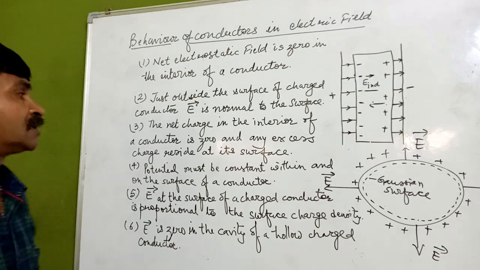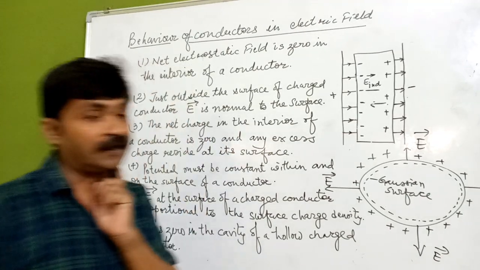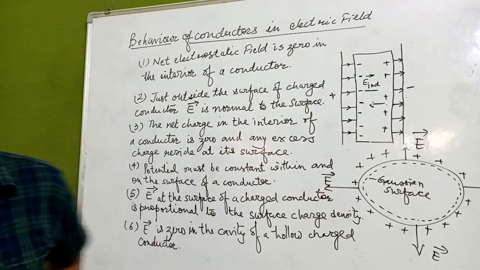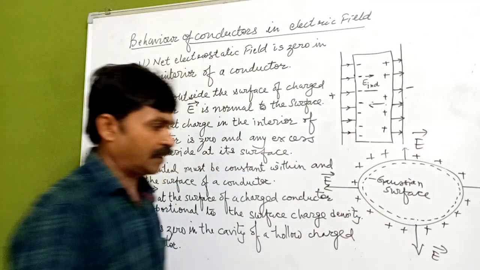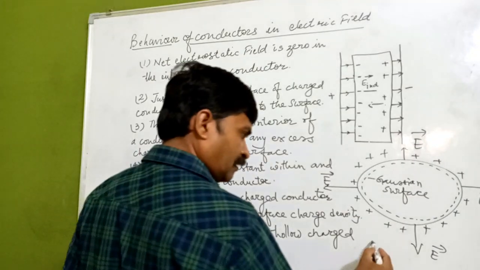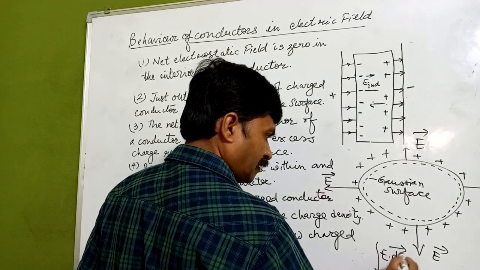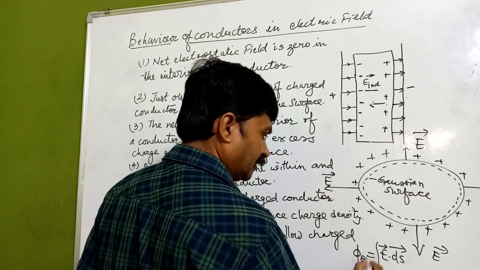Now the net charge in the interior of a conductor is 0. Now if we go through this, what we have here is E dot ds. I am taking this point over here. E dot ds will give you phi E, the flux.